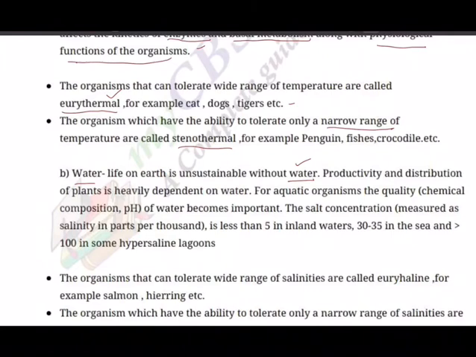For aquatic organisms, the quality, that is chemical composition, pH of the water becomes important. Any slight change in the composition of the chemistry of the water will make the organisms die. Like fishes, you must have noticed, whenever pollutant chemicals are released into rivers like Ganga in Allahabad, Kanpur, many aquatic organisms will die.